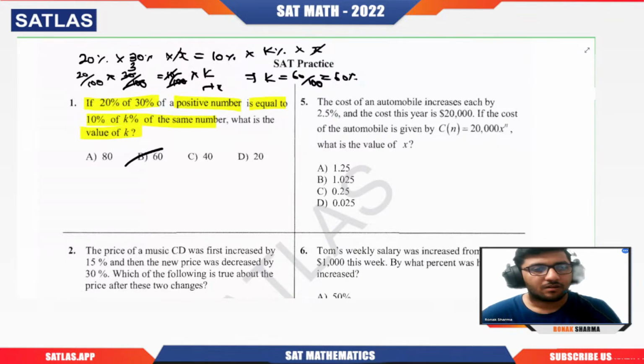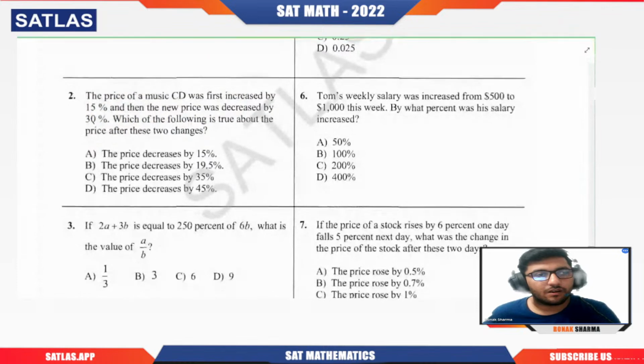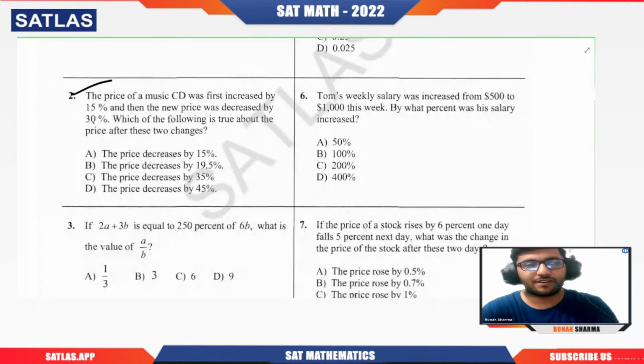Okay, now we'll move on to the next question. The price of a music CD was first increased by... see, now this is a good question. Everybody come on, I'm giving you 45 seconds, let's say 1 minute. Try this question. This can be done by the trick I just told you 5 minutes back: when we have a continuous increasing and decreasing pattern, we can apply that formula. Come on, go for it.